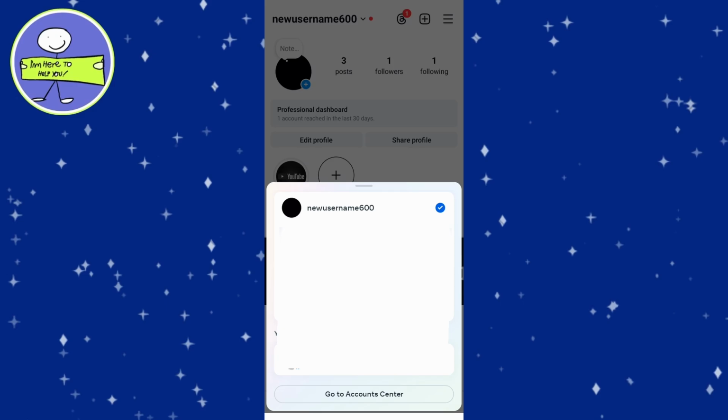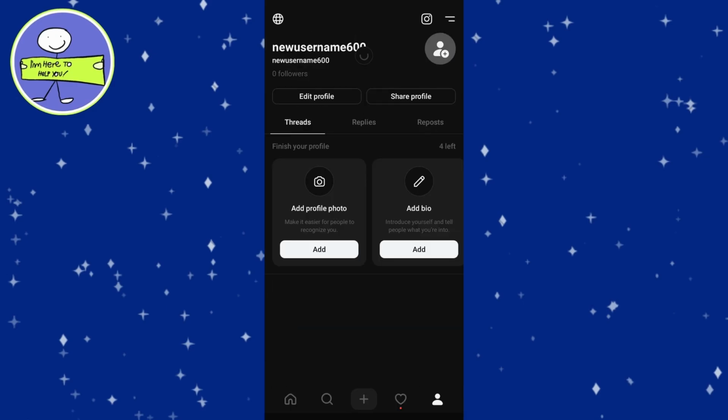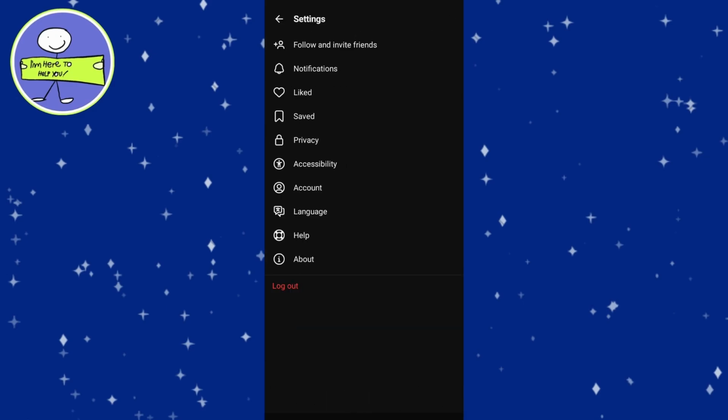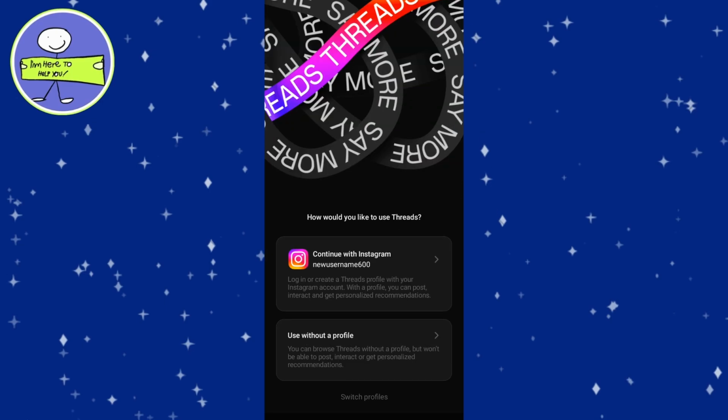Open the Threads app. Tap the menu icon in the top right corner. Scroll down and tap the Log Out button. This will log you out of the current account. After logging out, you'll see the Threads login screen.